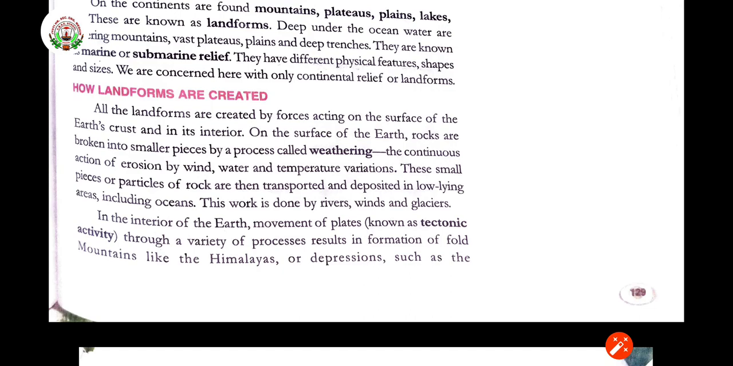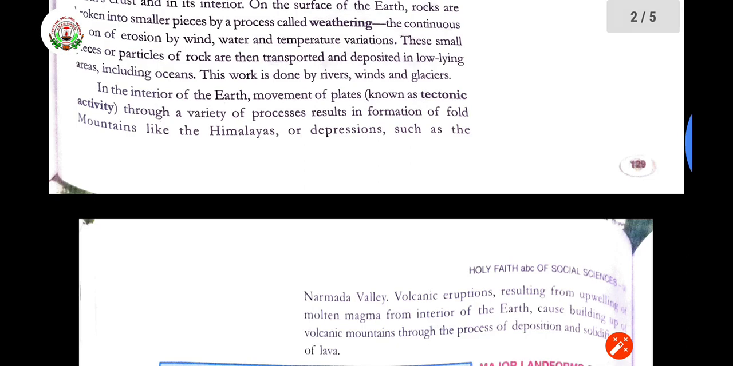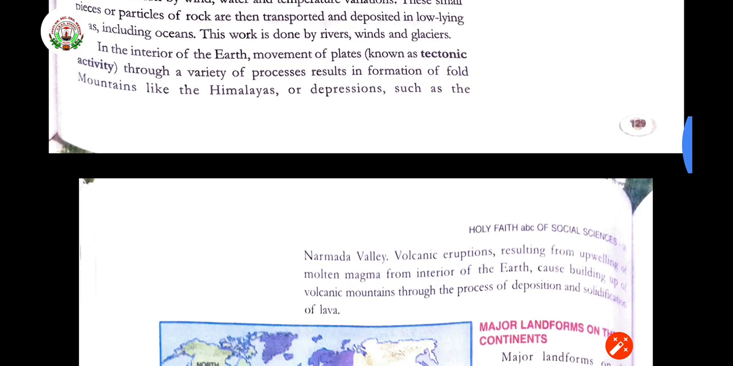Okay, now in the interior of the earth, movement of plates known as tectonic activity, through a variety of processes, results in the formation of fold mountains like the Himalayas or depressions such as Narmada Valley. Volcanic eruption resulting from upwelling of molten magma from the interior of the earth causes building up of volcanic mountains through the process of deposition and solidification of lava.